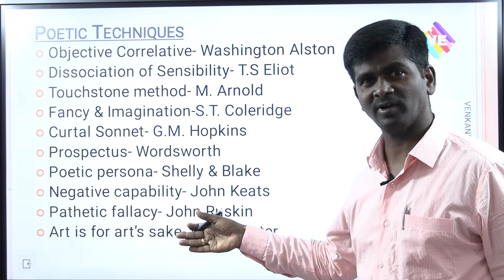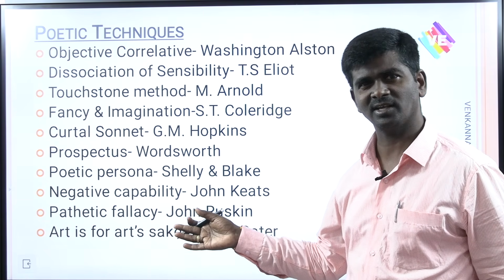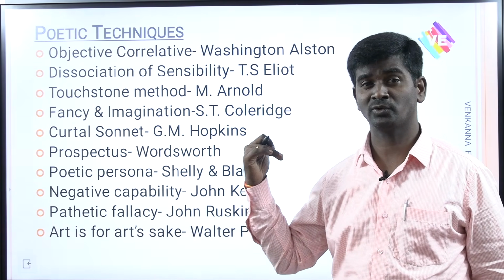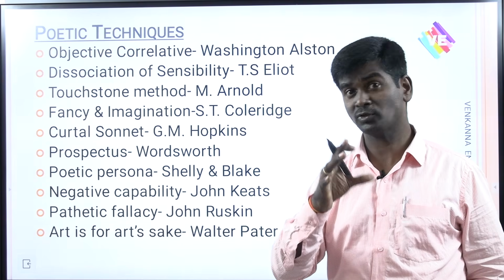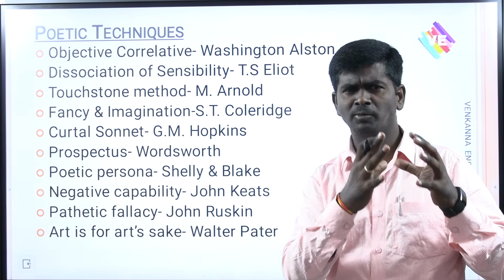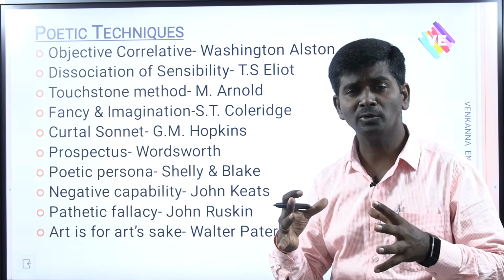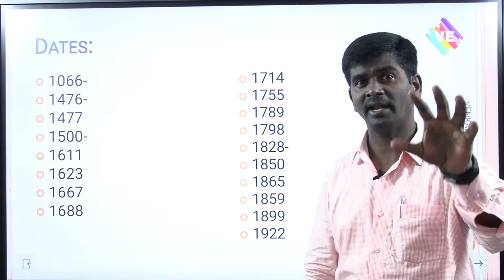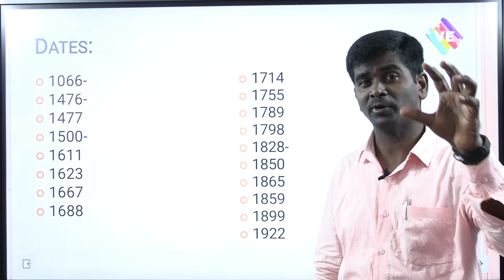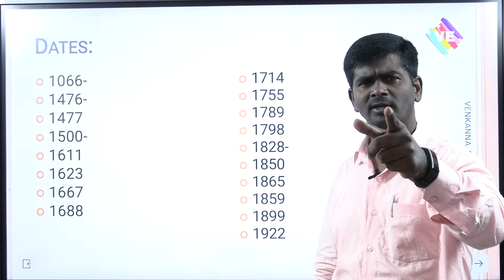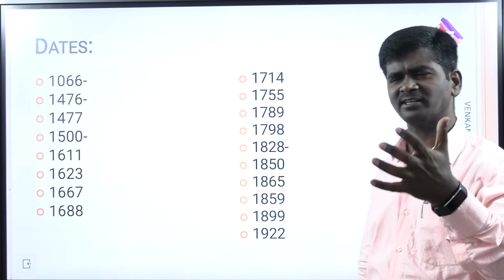Like that, you can see pathetic fallacy, John Ruskin; art for art's sake, Walter Pater; curtal sonnet, G.M. Hopkins; 16-line sonnet, George Meredith; Superman, Nietzsche. You should know important poetic techniques and who first used or coined them. There are more than 200 to 300 of them. Learn all of them, and you will qualify the NET examination in a trice.